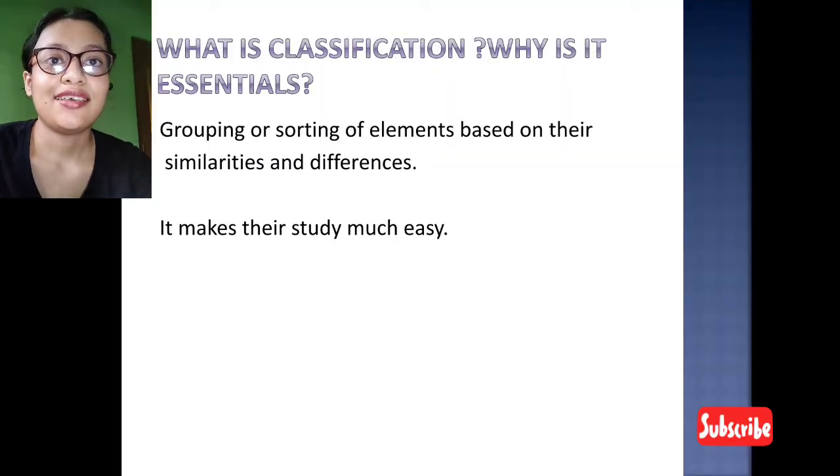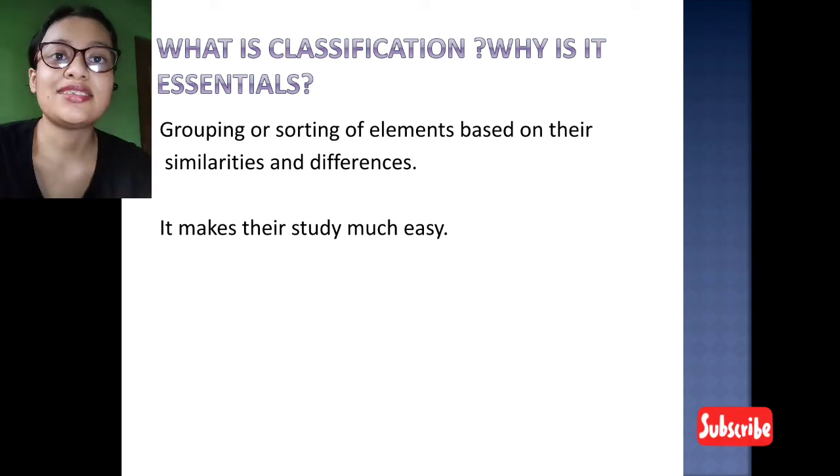First of all, let us know what classification is. Classification is a very important thing because it helps in grouping or sorting things. In the case of elements, classification helps in sorting the elements based on their similarities and differences.